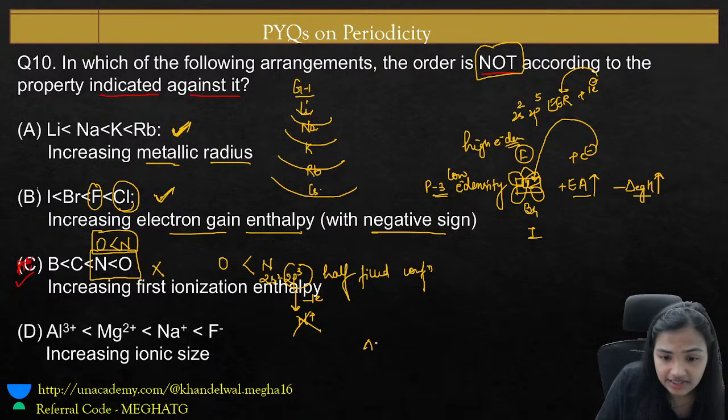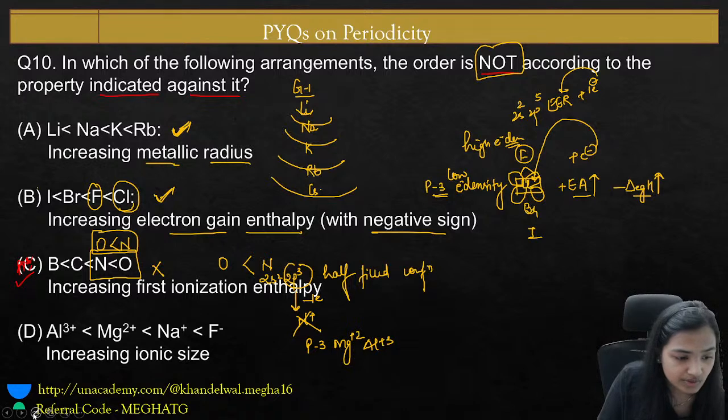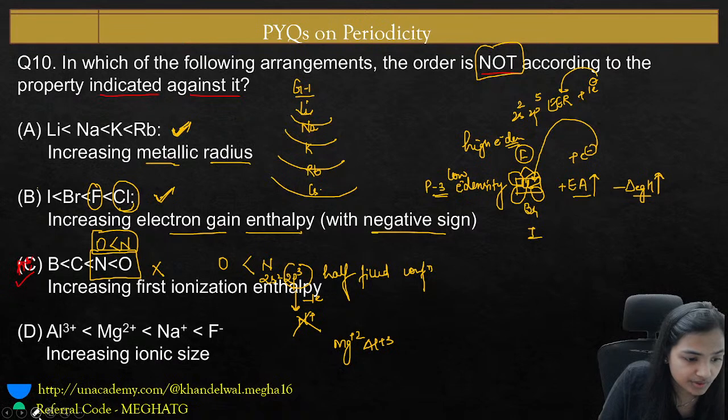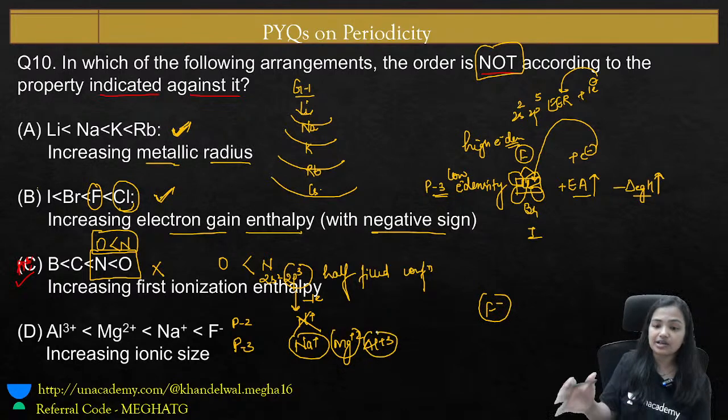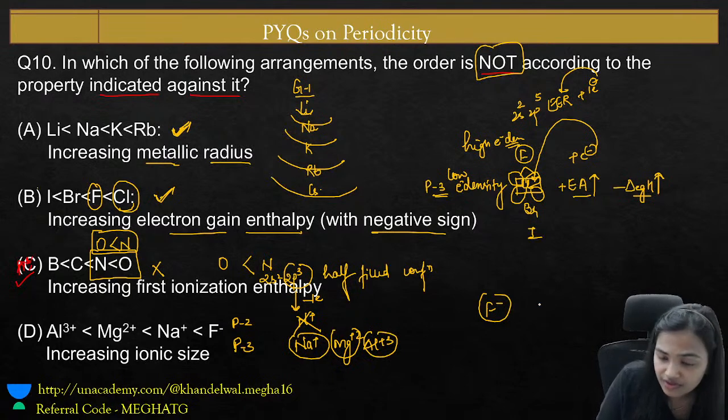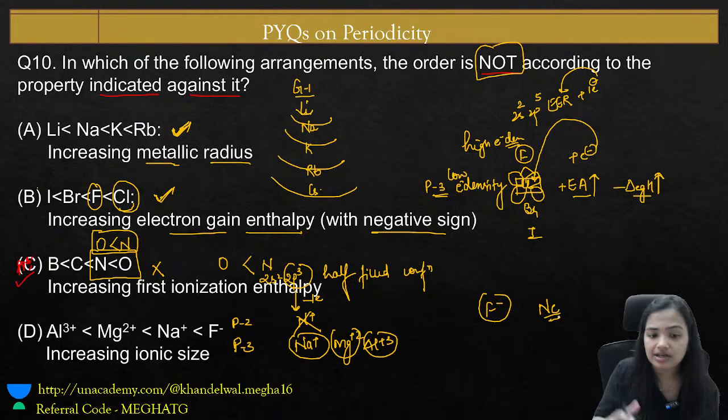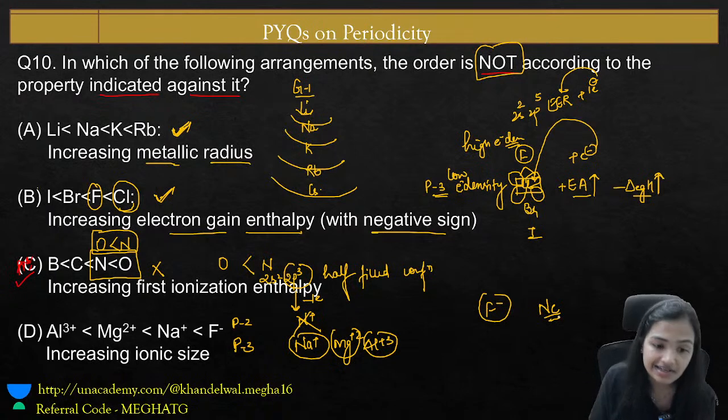Here we can say that Al plus 3, Mg plus 2, and then after comes sodium, Na positive, they all belong to period number 3. In period number 2 we have F negative. So F negative, Na positive, Mg plus 2 and Al plus 3 are all isoelectronic; they all have the electronic configuration of neon. They are all isoelectronic. Now how do you decide the ionic size?